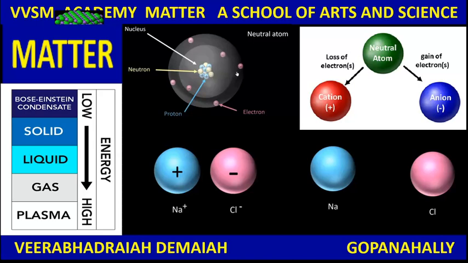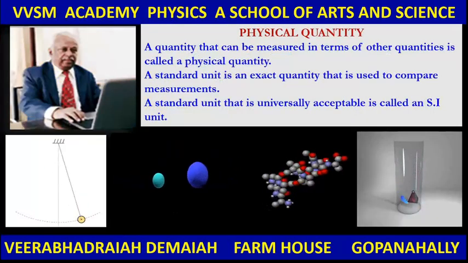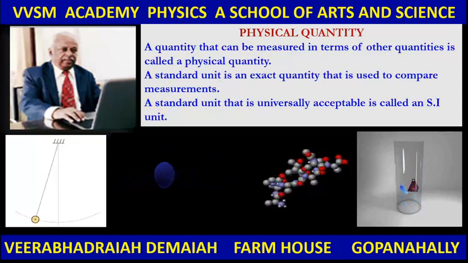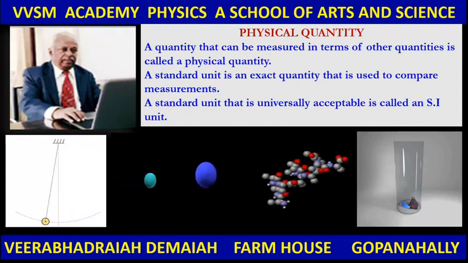And at the same time, sodium atom, chlorine atom, you know that atomic structure is important. Atom consists of electrons, protons, neutrons. Protons and neutrons are packed together in the nucleus, and the electrons are revolving around the nucleus, as you know. Yes, now I would like to divert your attention toward the physical quantity: a quantity that can be measured in terms of other quantities is called a physical quantity.